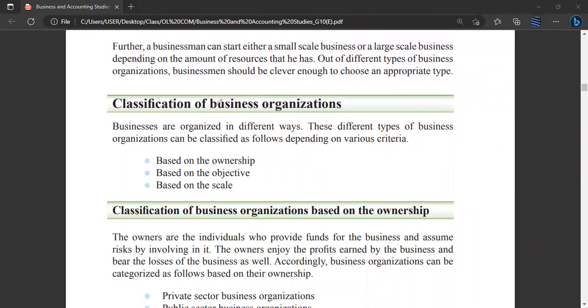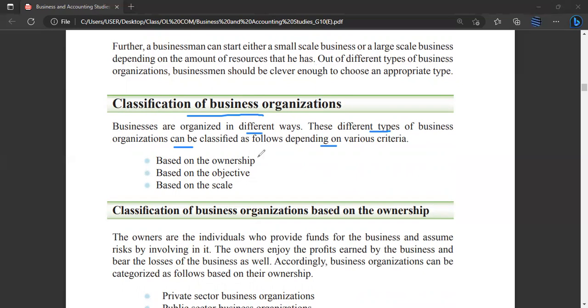Now let us see some classifications of business organizations, guys. Businesses are organized in different ways. So now we are going to look into the classification of business organizations. These different types of business organizations can be classified as follows depending on various criteria.